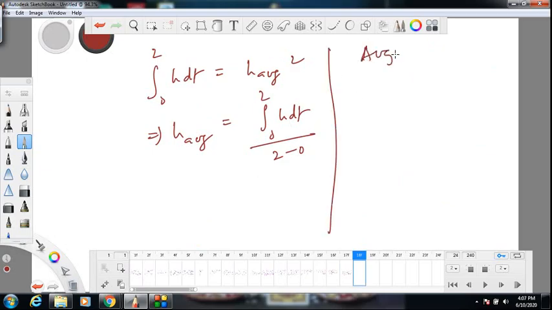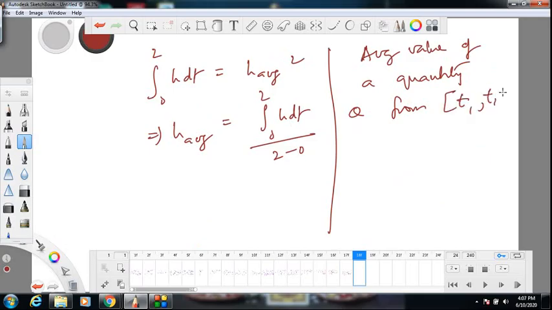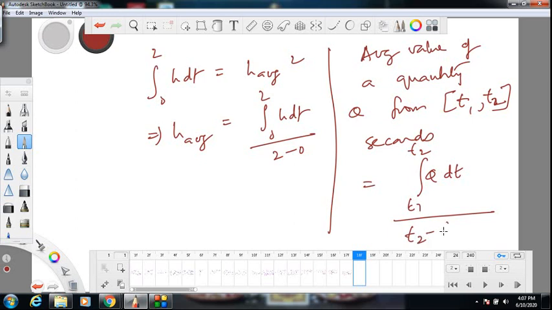Average value of a quantity q from t1 to t2 seconds is given by integrate that quantity with respect to time from t1 to t2 divided by the time difference. That is the average value of q.